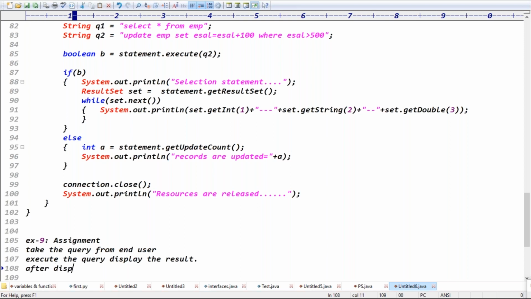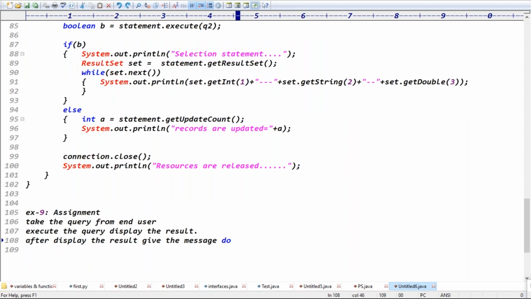After displaying the result, give the message: do you want one more query to check? You got the clarity, right? Give the option yes or no. If you give yes, then again take one more query and show the result. Is that clear now? So first of all, take the query from the end user, execute the query, display the result. After displaying the result, give the message: do you want one more record to check? If you enter yes, again take the record, and again print the result, right?